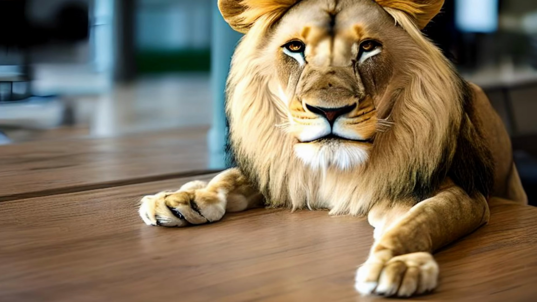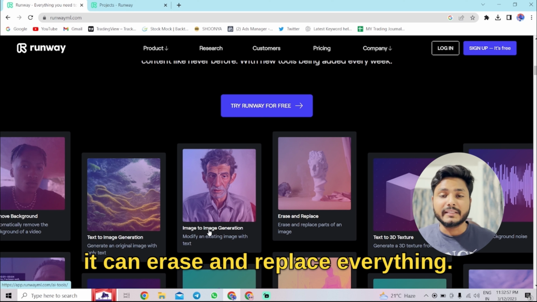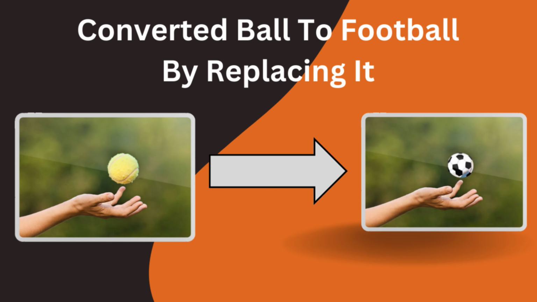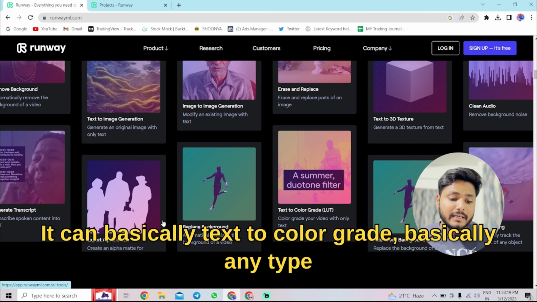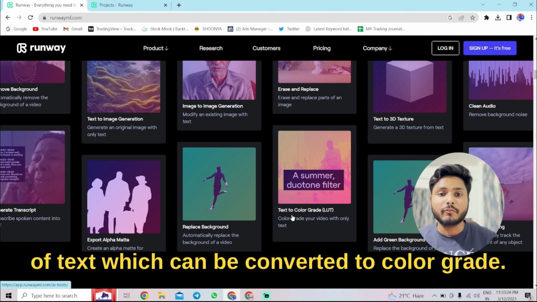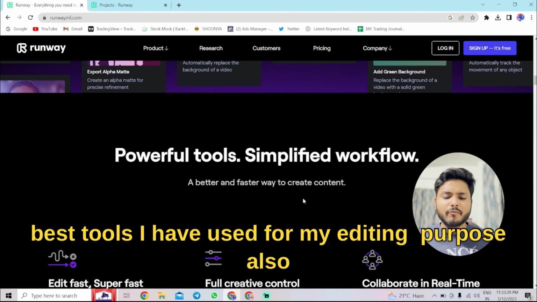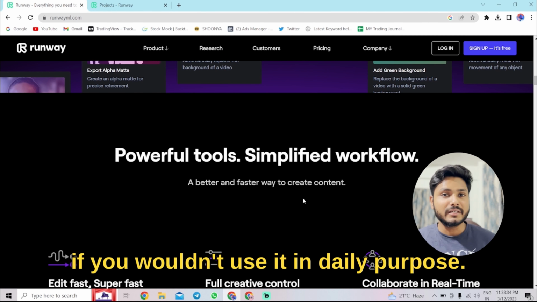Likewise, image to image generation. Basically, it can modify an existing image with text. After that, it can erase and replace anything. For example, if you have a ball on your head and you want to erase it, it can do so. After that, it can replace your background. It can also convert any text to color grade. It can do all those things. It's one of the best tools I have used for my editing purposes, and you will get to know more about it if you use it daily.